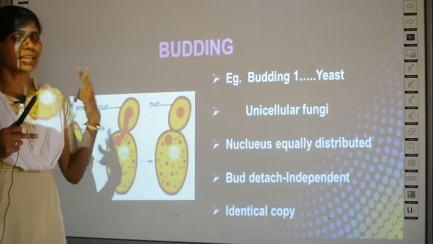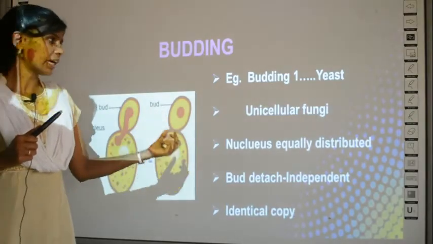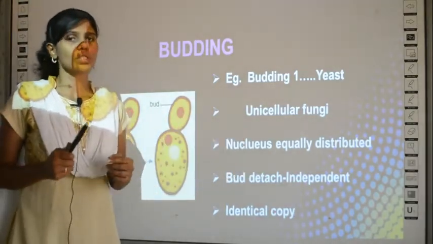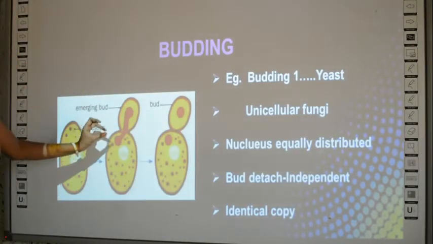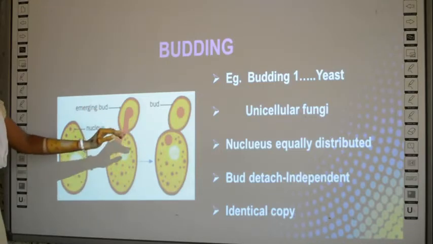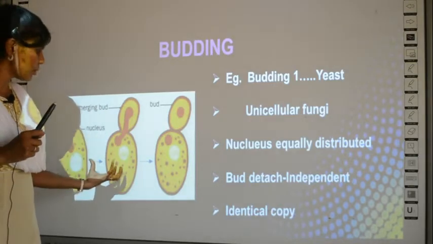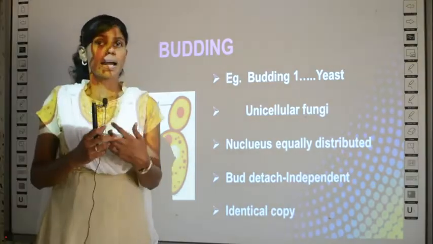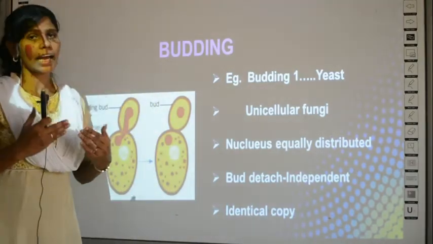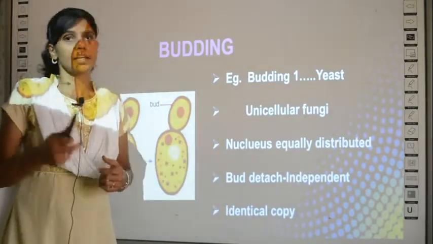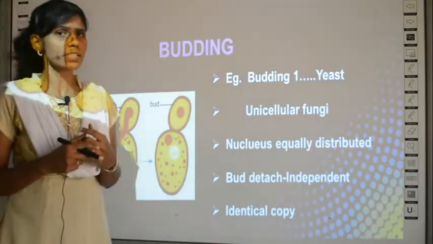What have we studied? The second example for budding is yeast. What is yeast? It is a unicellular fungus. During asexual reproduction in yeast, the yeast first distributes the nucleus equally to the newly formed bud, and then the bud also gets the cytoplasm and other contents from the parent cell. Once the bud can survive by itself, it gets detached from the parent and has an identical appearance similar to its parent. So this is all about the process called budding.